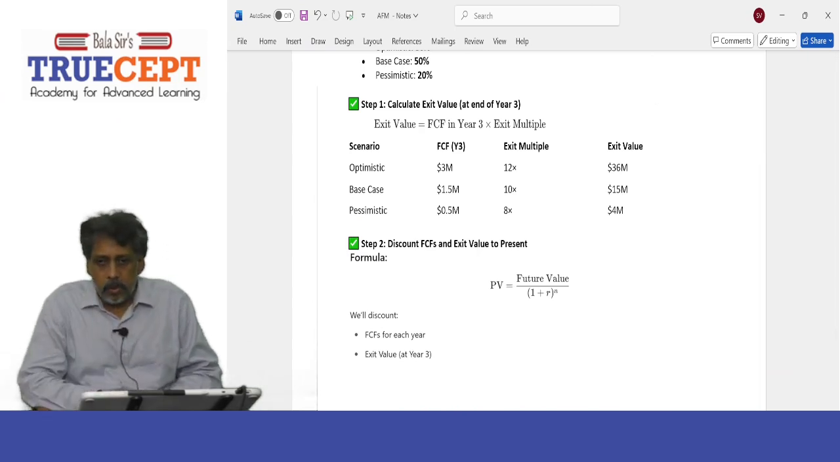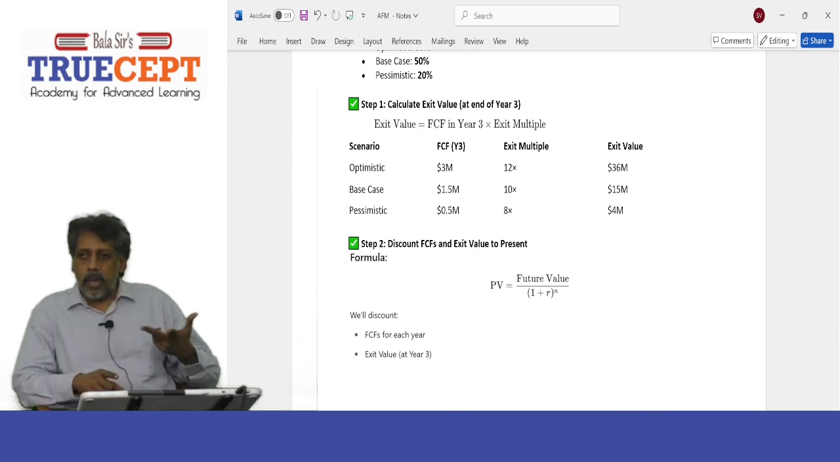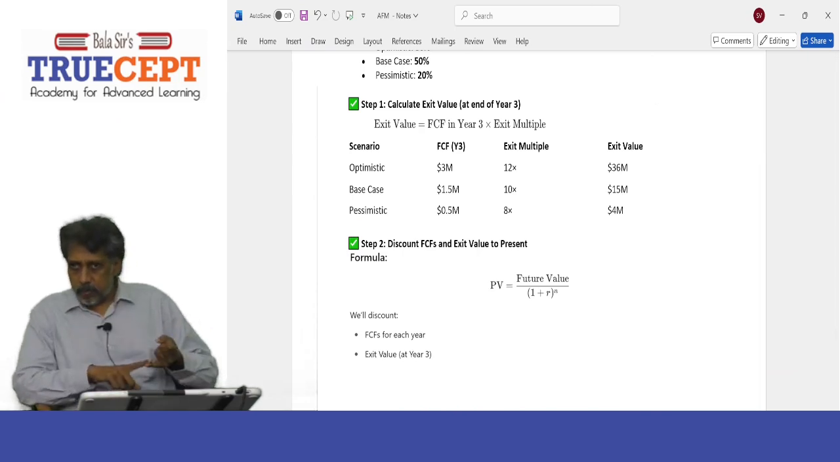Refer to the solution out there. Now first I made a table to find the exit value, right? Yeah. It is under the best case scenario. It's going to be 3 million into 12. How much? Yeah, 36. Yes, sir.